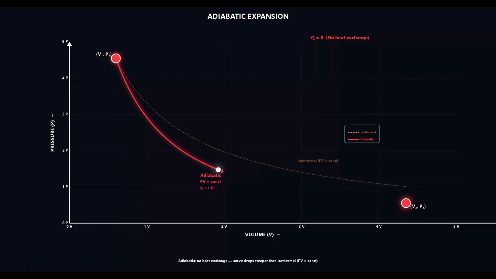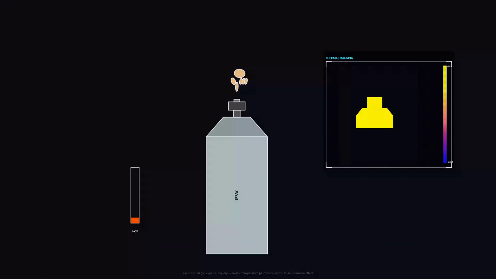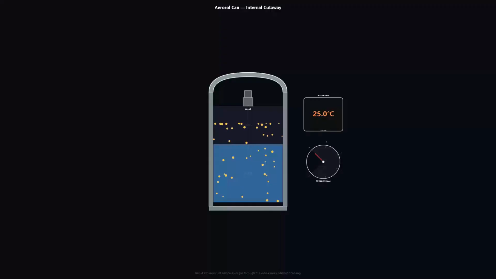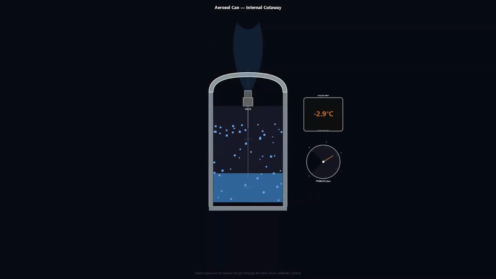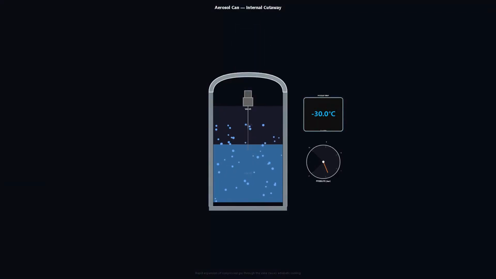Finally, we encounter the adiabatic process. In an adiabatic change, no heat is allowed to enter or leave the system. The insulation is absolute, or the process happens instantly. A great real-world example of an adiabatic process is using a simple aerosol spray can. When you press the nozzle, the gas expands so rapidly that it does not have time to absorb heat. As the gas expands adiabatically, it uses its own internal energy to do the work of escaping, causing the temperature of the remaining gas inside the can to drop instantly.